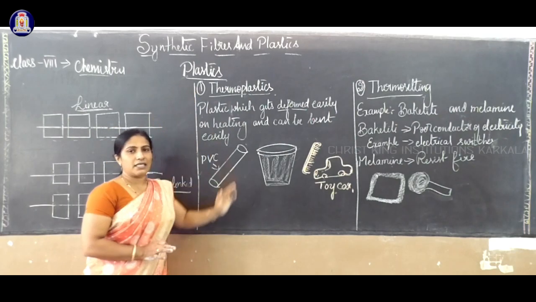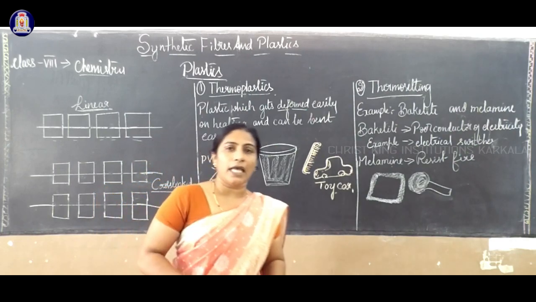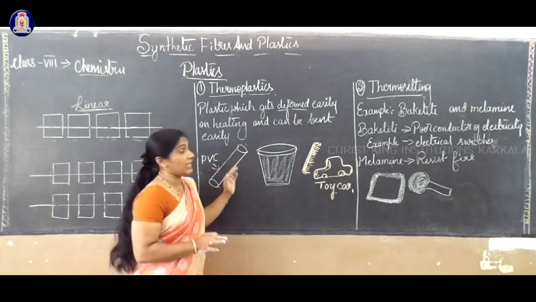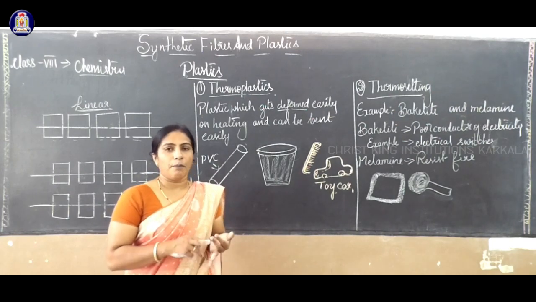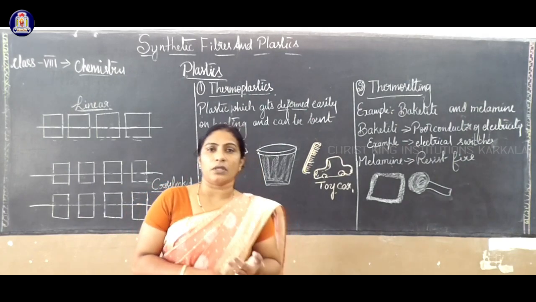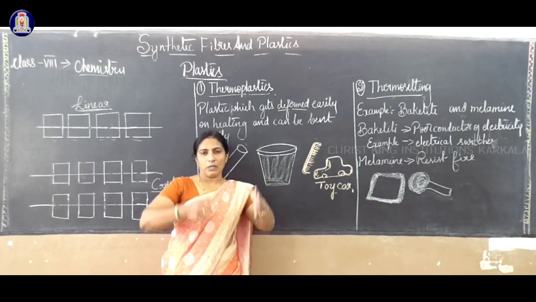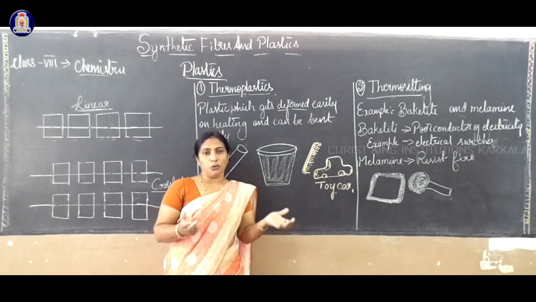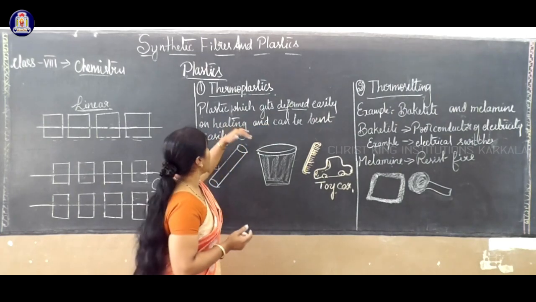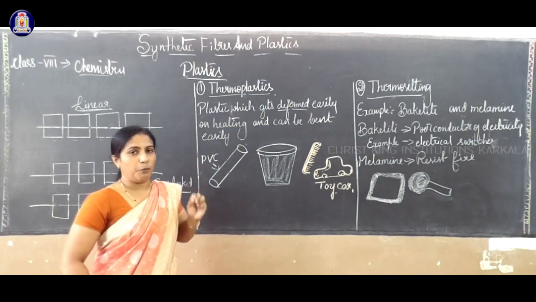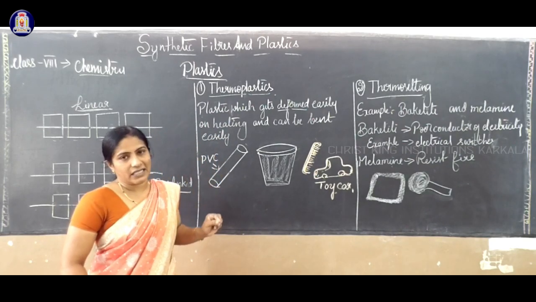So as I said, in our daily life we now depend on plastic things almost 99%. Because they are easily available, less in amount, the price is very low compared to different vessels, and maybe it will resist fire also, looks beautiful, everything. So we are attracted towards plastics. There are two types of plastic. Keep in your mind the question: write the two types of plastics with example.